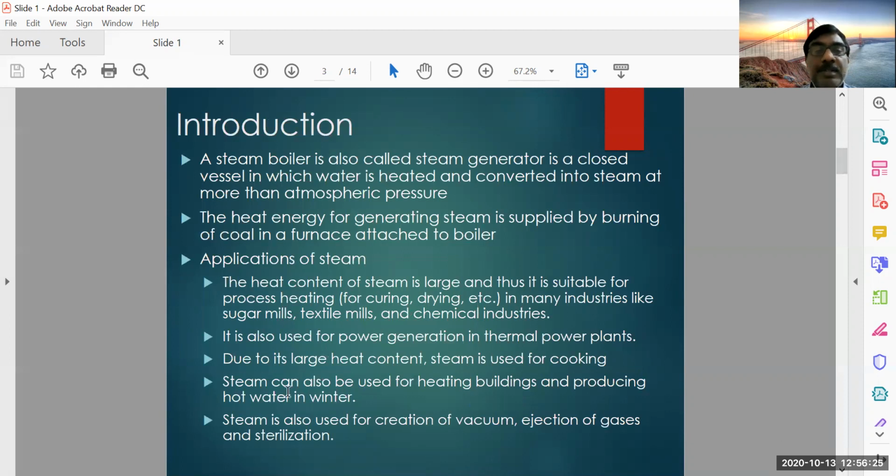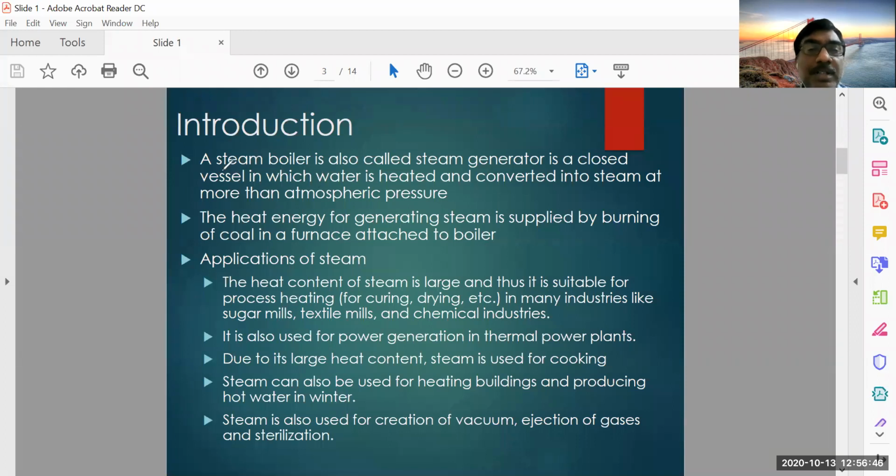So, introduction. What is the definition? A steam boiler is also called a steam generator. It is a closed vessel in which water is heated and converted into steam at more than atmospheric pressure. So this is the important statement.